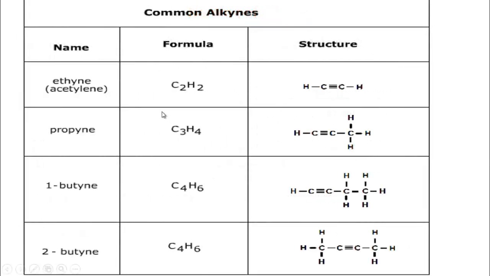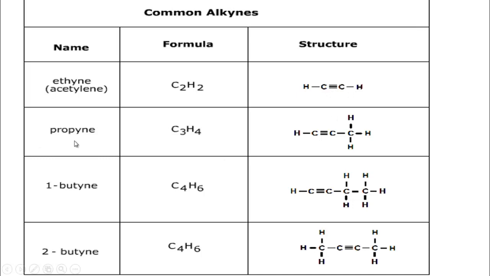Before that I have shown here some common alkynes, which we can write easily. For example, ethyne. Its formula will be C2H2. How? I have said the general formula of alkyne is CnH2n-2. So if the carbon number is 2, then 2n means 2 twos are 4, minus 2 is equal to 2. So the hydrogen atom number will be 2. For this the chemical formula is C2H2, and its structural formula will be what? Between two carbon atoms there is a triple bond, and the other two hydrogen atoms are combined with these carbon atoms.